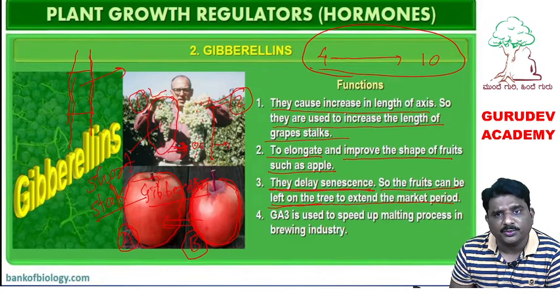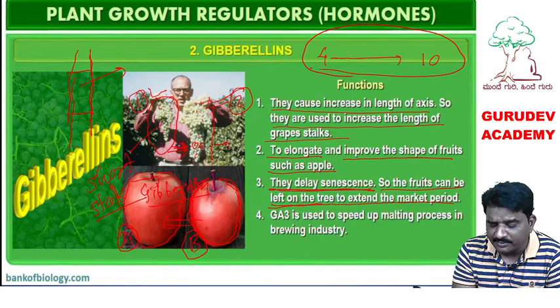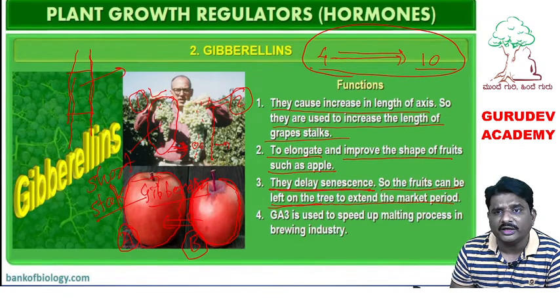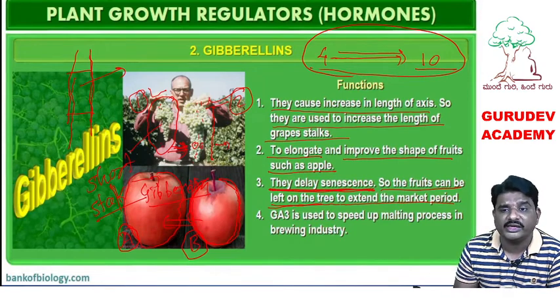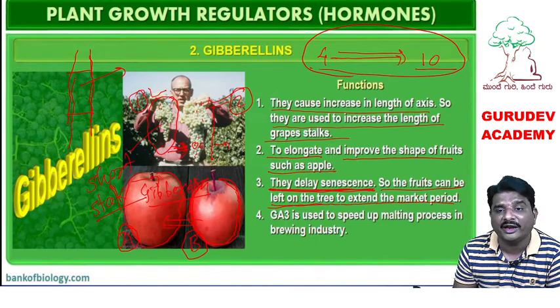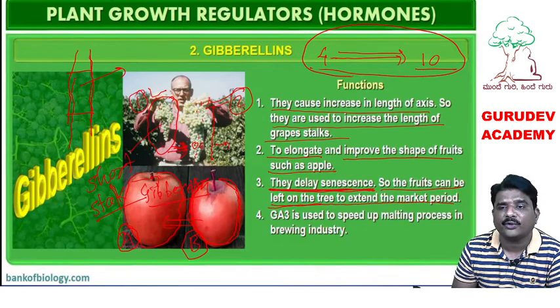Within 4 days, suppose it is maturing naturally, even if you apply the gibberellin, its maturity will be postponed for 10 days. And after 10 days, it has good market value, then we can harvest and sell it in the market. So that is the application. What is that? The aging process will be postponed until the fruit plant gets the market value. We can keep that fruit on the tree itself for a longer duration.